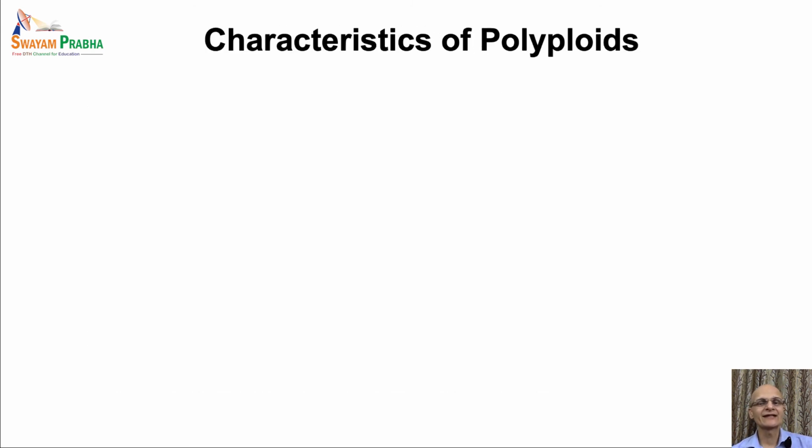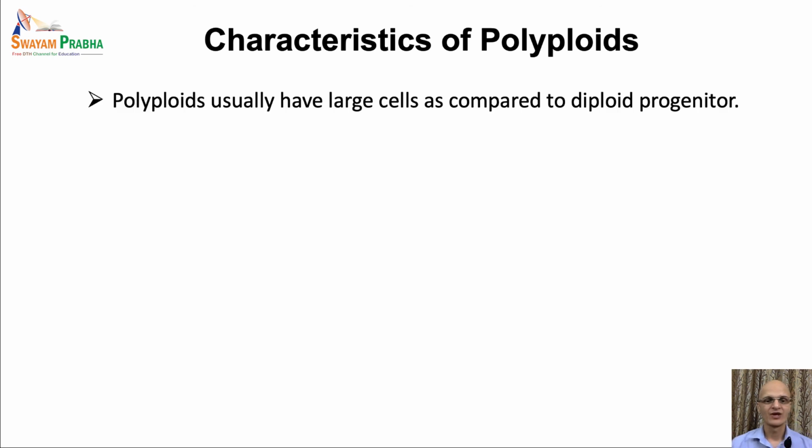Next are the characteristics of polyploids. That is, the morphological or phenotypic characters of polyploids that can be characteristic features for the identification of these plants. So polyploid plants usually have larger cells as compared to their diploid progenitors.